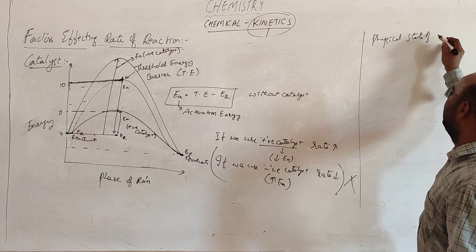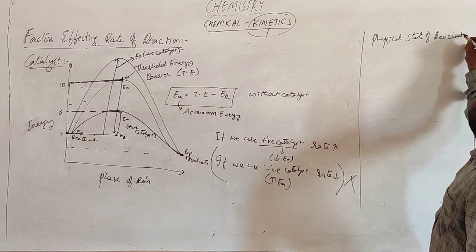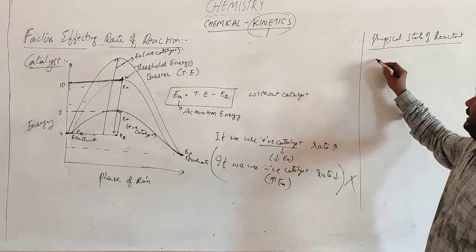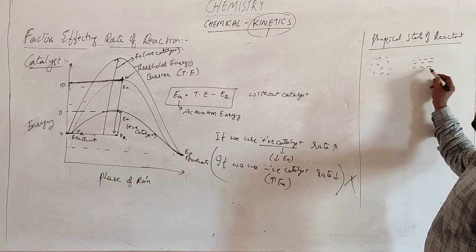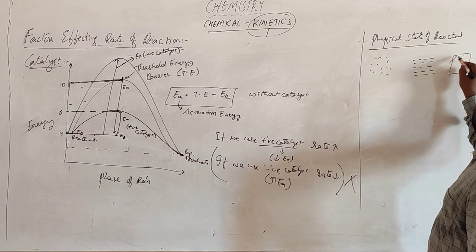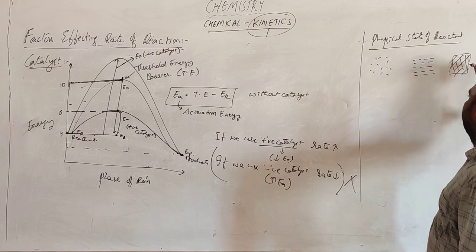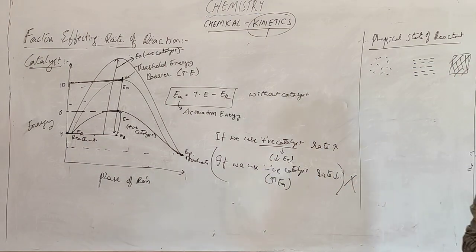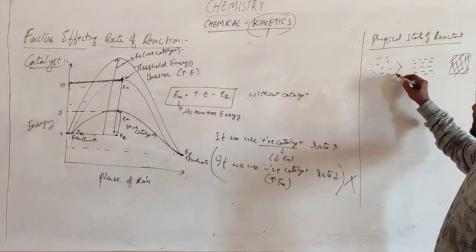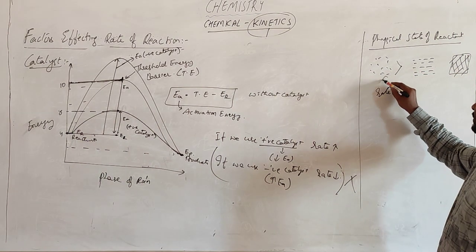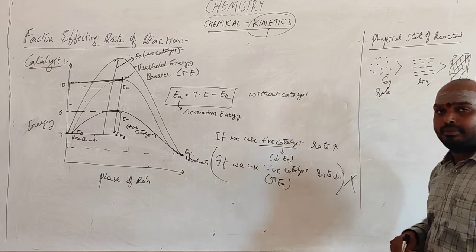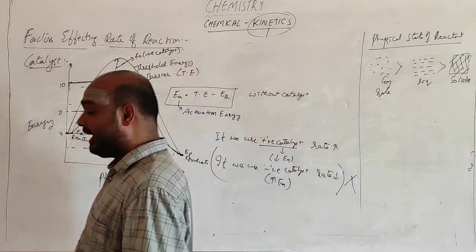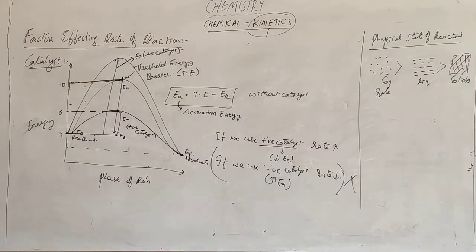And if you go for the physical state of the reactant, if you take gas, liquid, solid, which will react very fast? It is very simple that gases will have more rate of reaction compared to liquids, compared to solids. Simple. So these are the factors we have learned till now with respect to the effects.